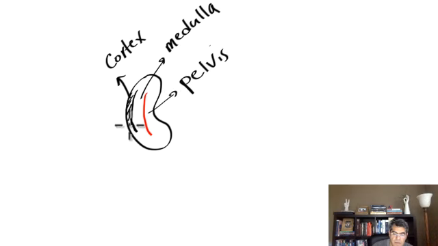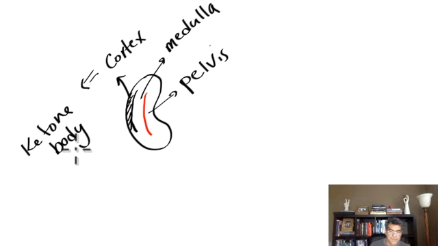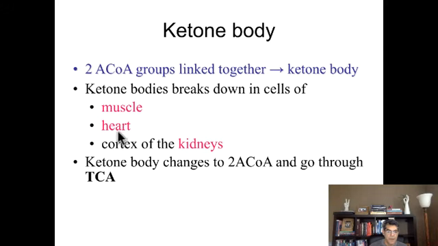This part, the cortex, is going to use ketone body. We're going to talk about the kidney, of course, in the kidney section, but for now I want you to know that muscle, heart, and the cortex of the kidney can burn ketone body. When ketone body comes to these cells, they can break it down into acetyl coenzyme A, and then it's going to go through the Krebs cycle and you can create energy.